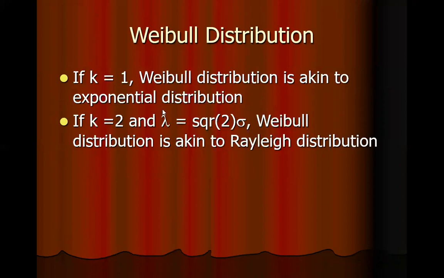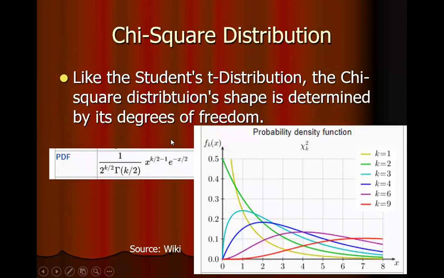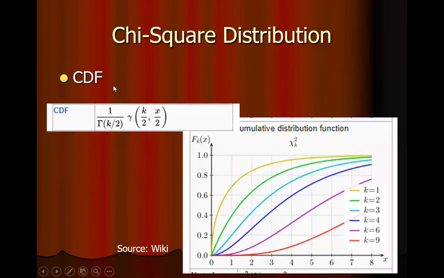In relation to other distributions, if k is equal to 1, the Weibull distribution is similar to the exponential distribution. If k is equal to 2 and lambda is equal to square root of 2 sigma, then the Weibull distribution is akin to the Rayleigh distribution. Then we come on to the chi-square distribution. We will study the chi-square distribution and F distribution very briefly. The chi-square distribution depends on one parameter, known as degrees of freedom. This is the probability density function, and this is the shape of the chi-square distribution, which depends on degrees of freedom. This is the cumulative density function of the chi-square distribution.